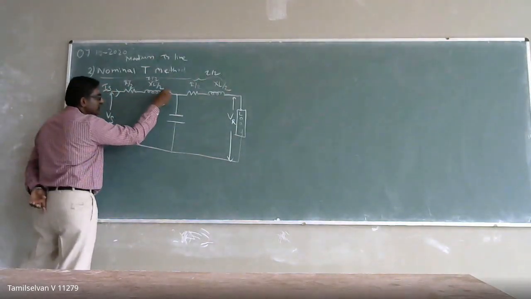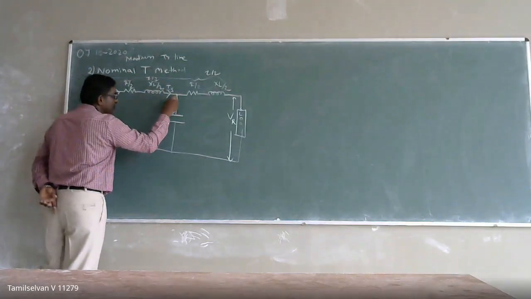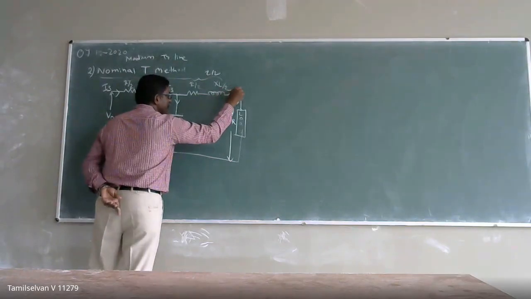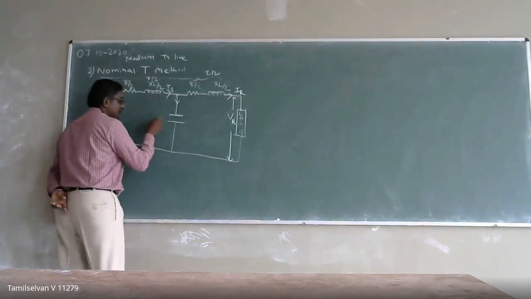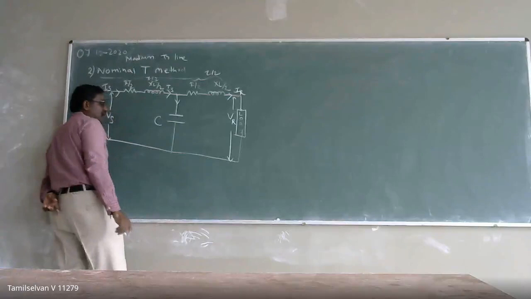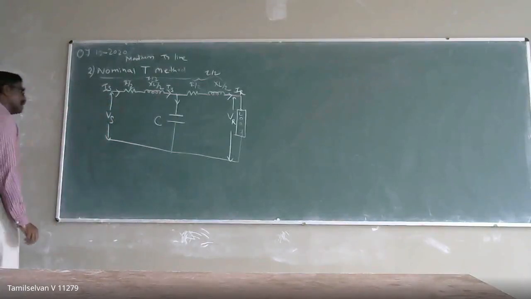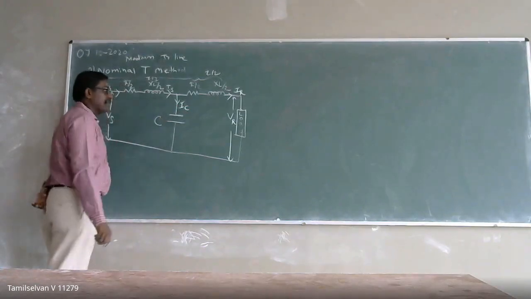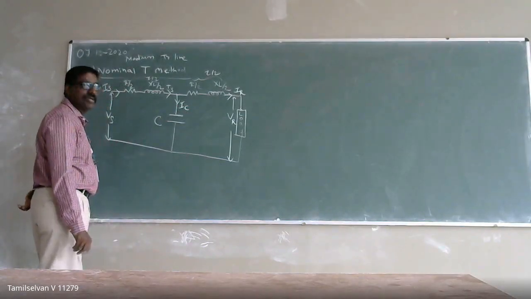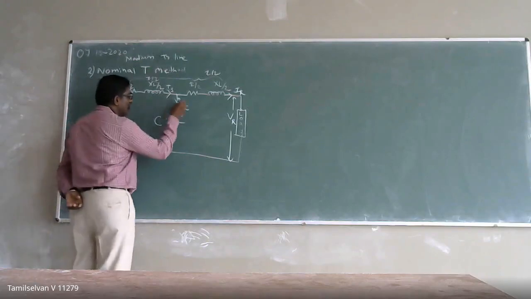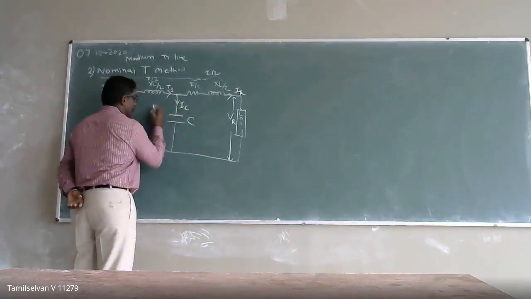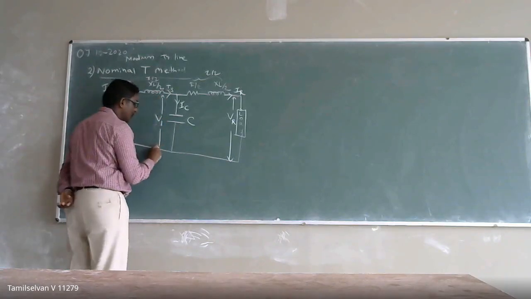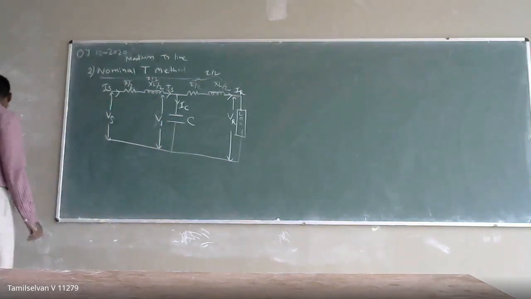This is my receiving end current, IR, and this is my capacitor, and the current flowing through the capacitor is my IC current. Then the voltage across this point, I am going to take as V1, the voltage across my capacitance.